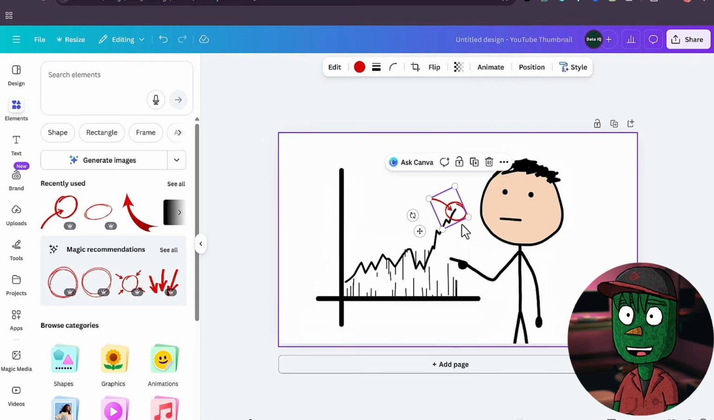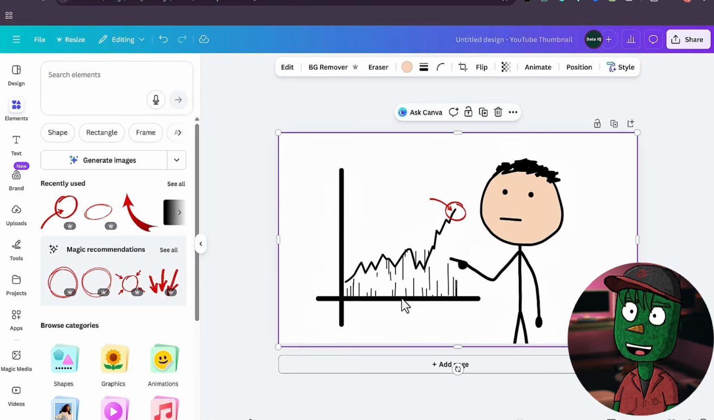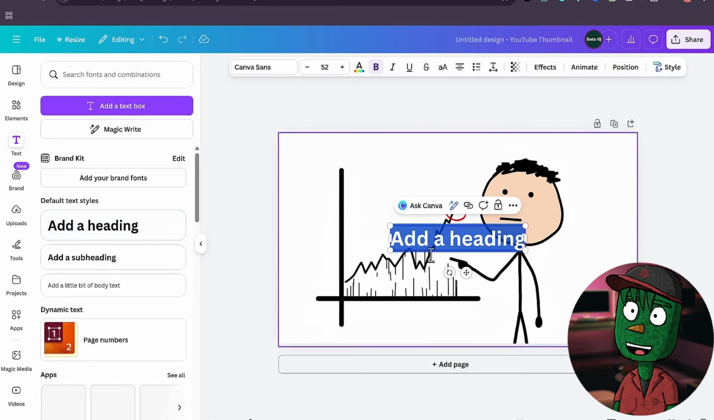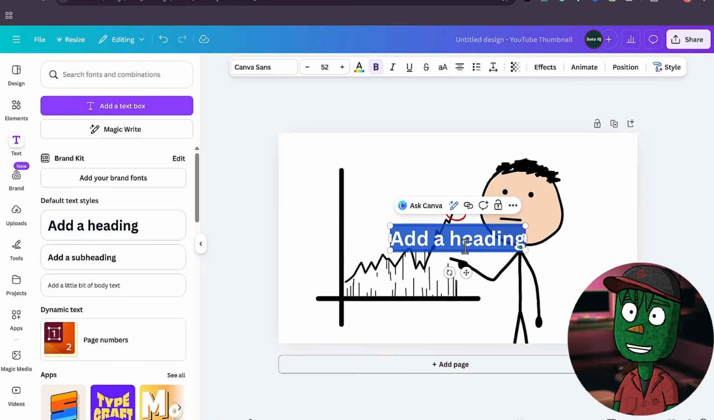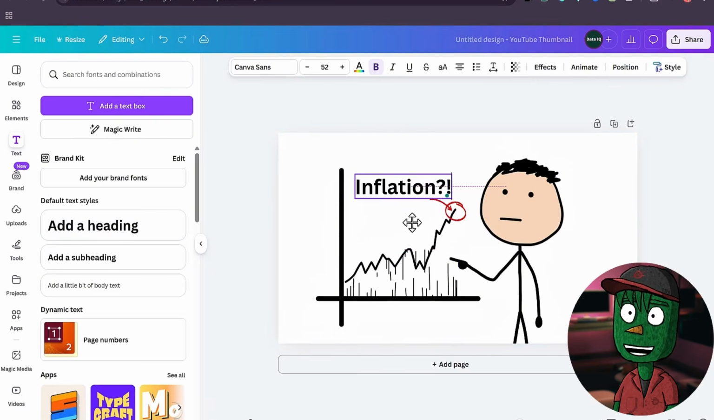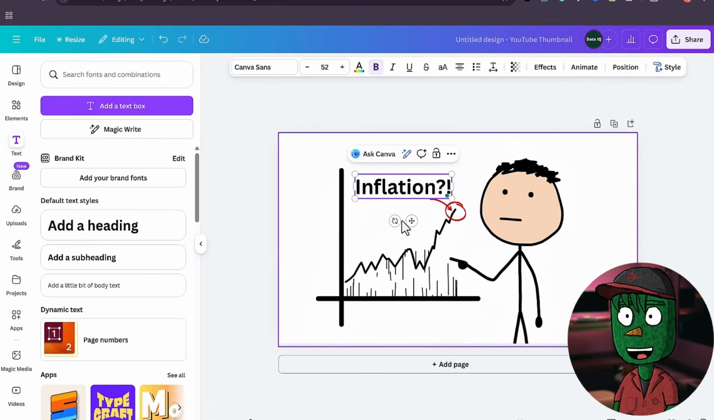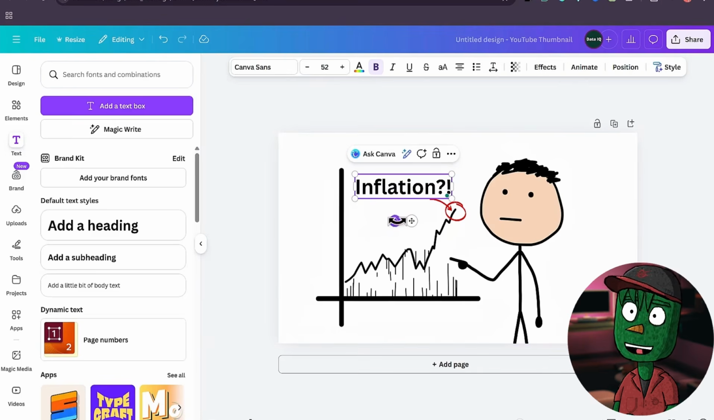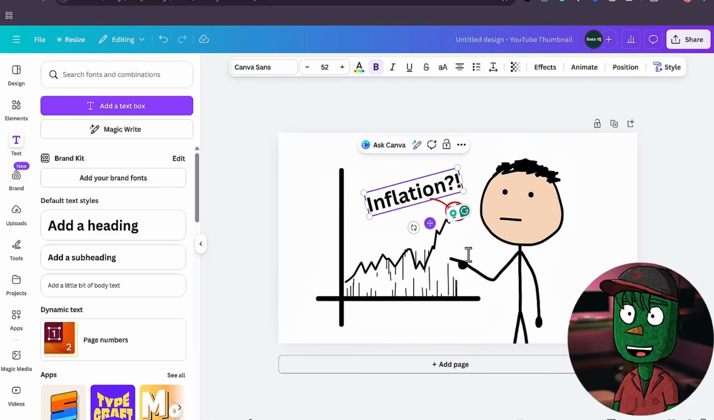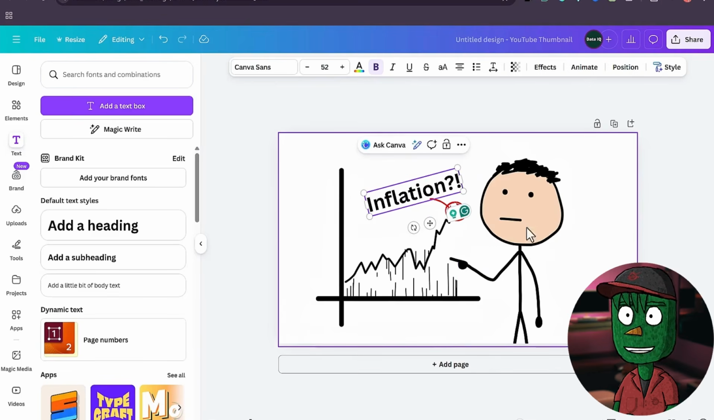Okay, so now that you have done that, the next thing we need to do is to add a text so it makes sense. So click on Text here, and then click on this one that says Add a Heading. So just click on it to come here. So you need to add the main topic of your video. For us, it's inflation. So once you've added it here, just click on it and drag it to the top. So you can basically leave it the way you want. You can rotate it a bit and then reduce the size just like this. And then boom, you're done with your thumbnail.